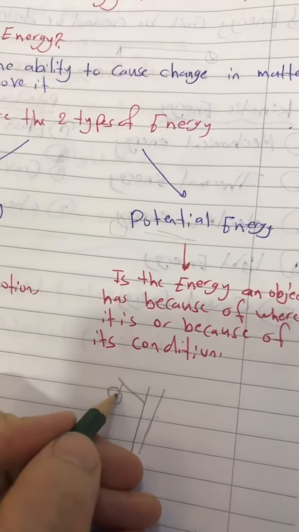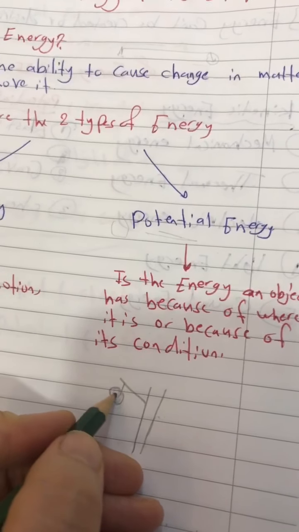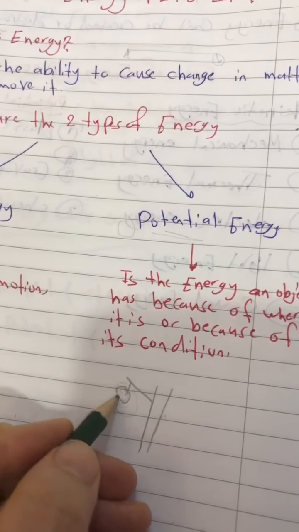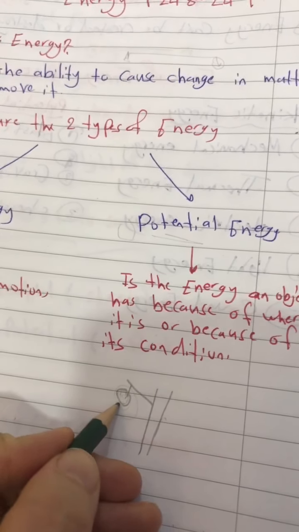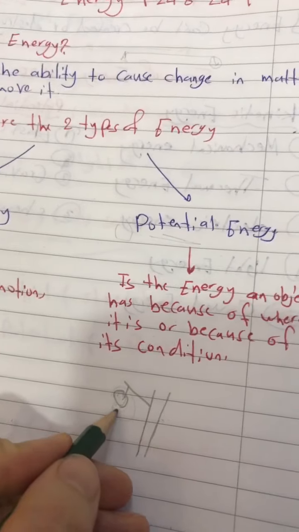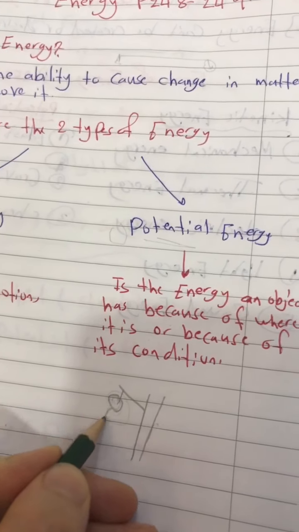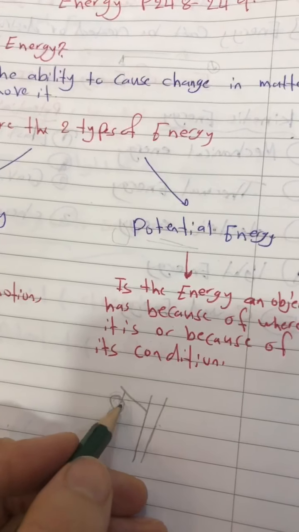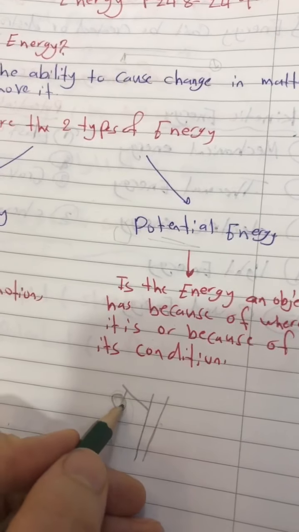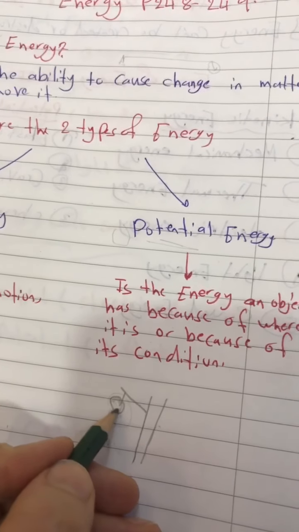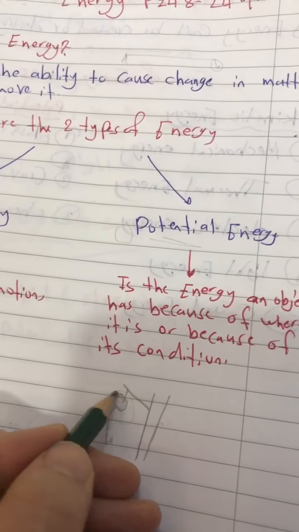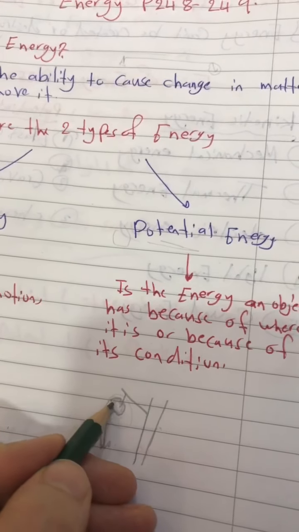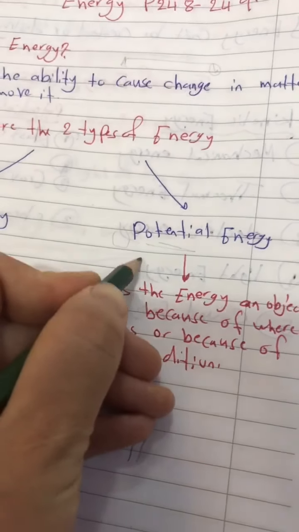But let's say the apple is not moving. When it is released, when it falls down, it has a lot of energy inside. It means it's going to do a lot of work. But here, because it doesn't move, it just stops. But if we make the apple fall down, this is what we call potential energy. Before falling down, we call it potential energy.